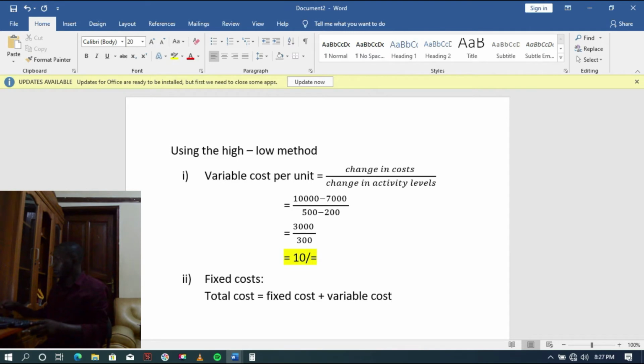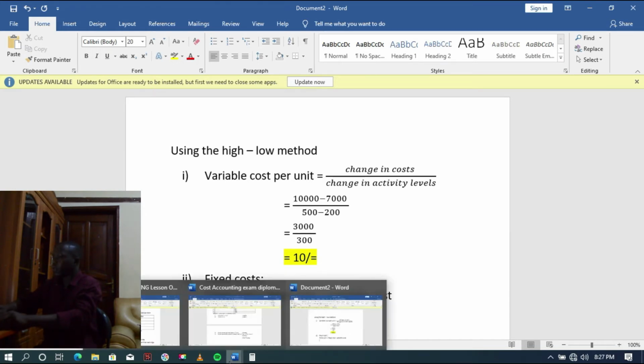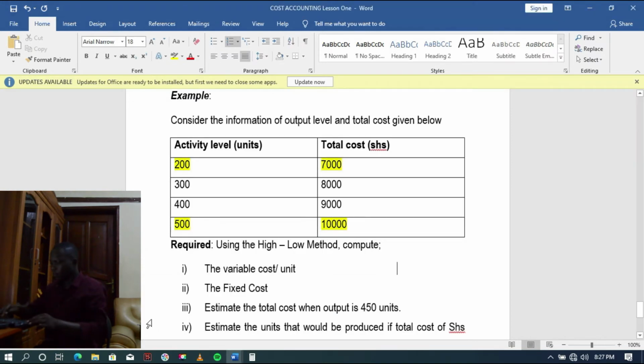So 3,000 divided by 300, we get 10 shillings. So meaning the unit variable cost is 10 shillings, and this is the answer for part 1.